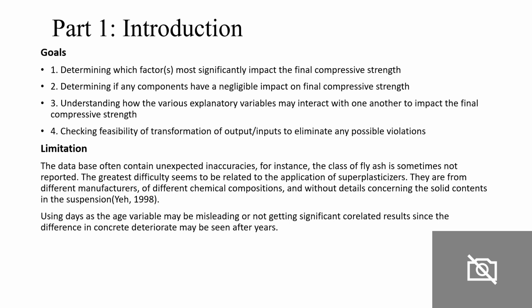We also want to mention the limitations of the dataset. For example, the fly ash is sometimes not reported and assumed to be zero. Superplasticizers were from different manufacturers of different chemical compositions, so there is unobserved heterogeneity in some of these variables. Furthermore, using age as a variable may be misleading or give a non-significant correlation result, since the difference in concrete deterioration may be seen only after years.